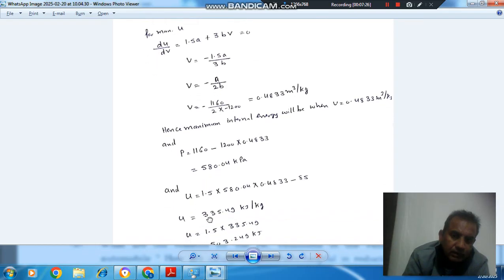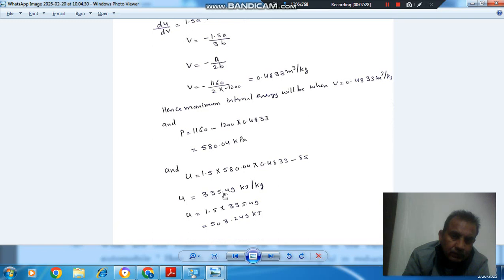So U max will come out as 335.49 kilojoule per kg. So we multiply by mass, then we get the total maximum internal energy.